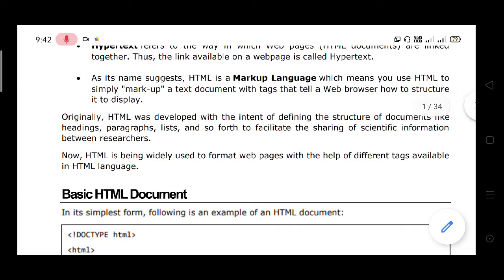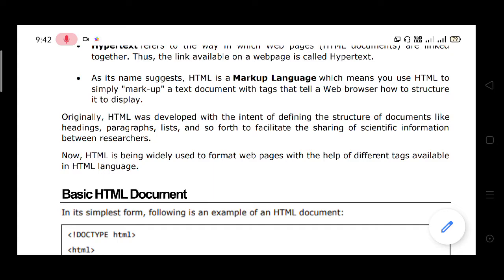Then lists. Then the fourth purpose: to facilitate the sharing of scientific information between researchers.